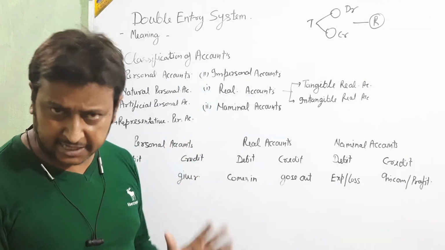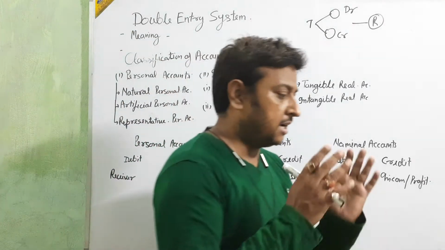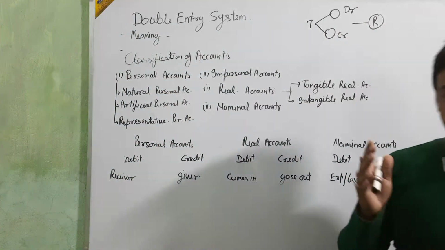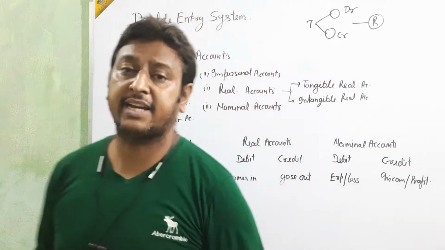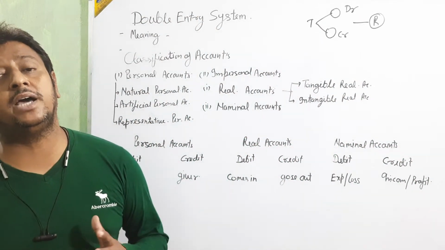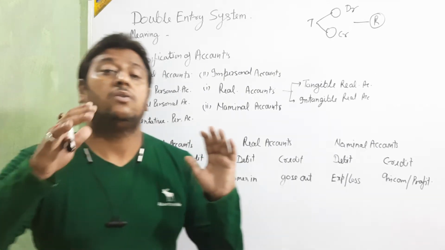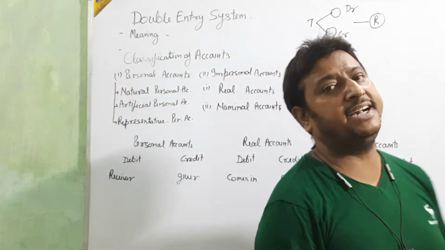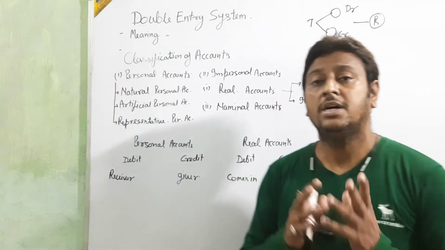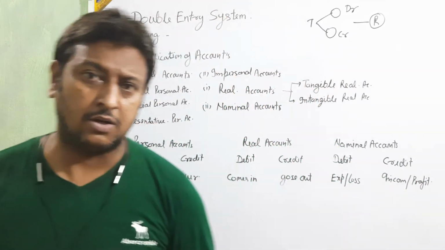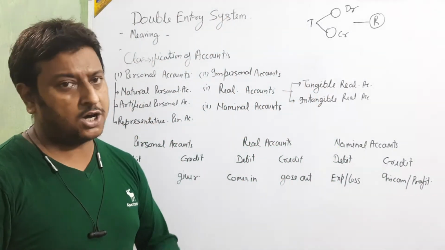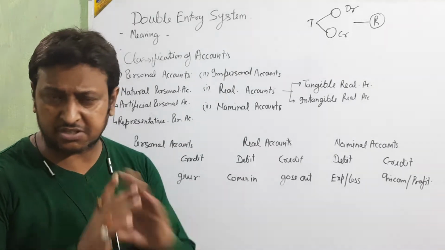Okay, beta, clear? Double entry system is a system in which we are taking both sides of every transaction, one debited, second credited, on the behalf of some certain rule. Okay, beta, clear? Now I think double entry system is clear.